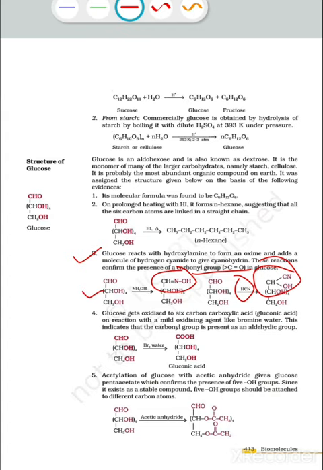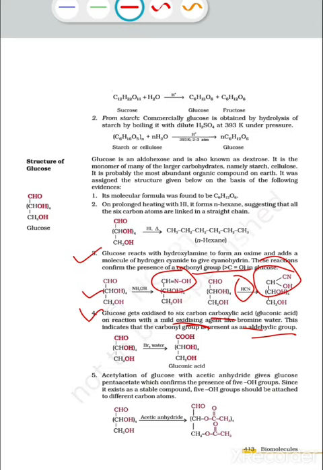So now we are aware that in glucose a 6 carbon chain is there and 1 carbon is in the form of carbonyl. So let's move further. Glucose gets oxidized to a 6 carbon containing carboxylic acid, that is gluconic acid, on reaction with a mild oxidizing agent like bromine water. This indicates the carbonyl group is present as an aldehydic group.